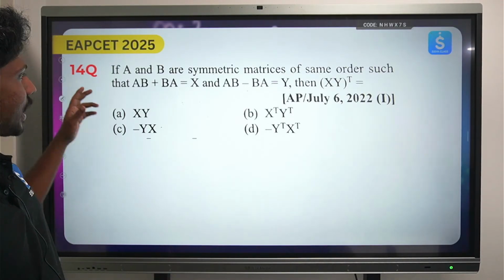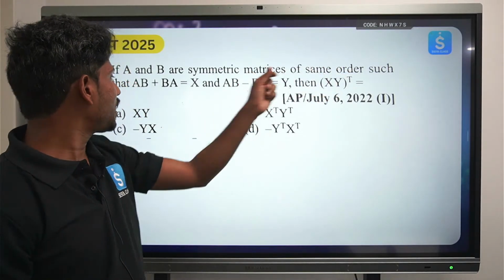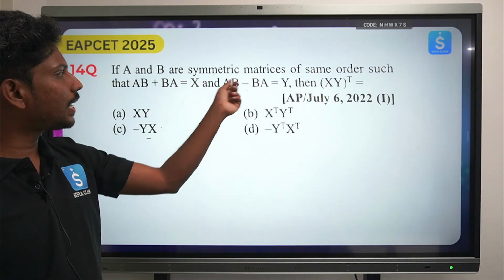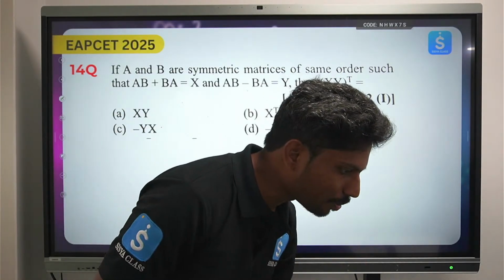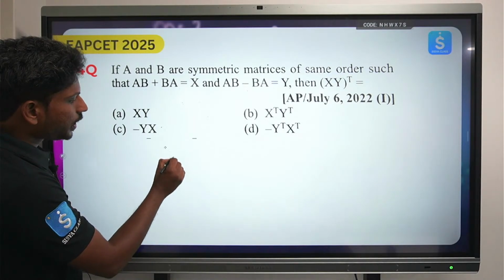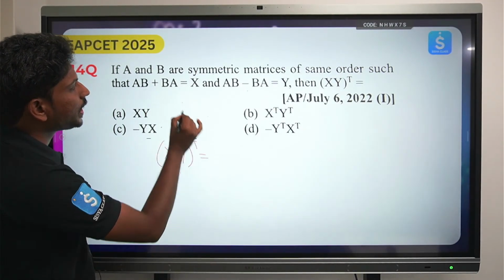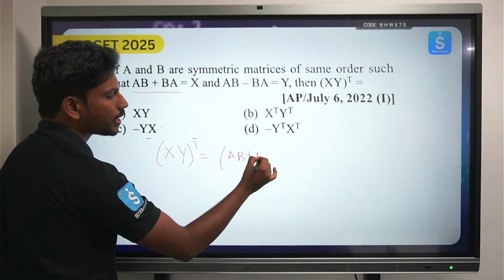And the next one: you have A and B as symmetric matrices of the same order such that AB plus BA equals X. Find the value of AB minus BA equals Y. Find what is X into Y transpose. Okay, so here look, he is asking XY transpose. So what is X? AB plus BA. Just multiply, AB plus BA.